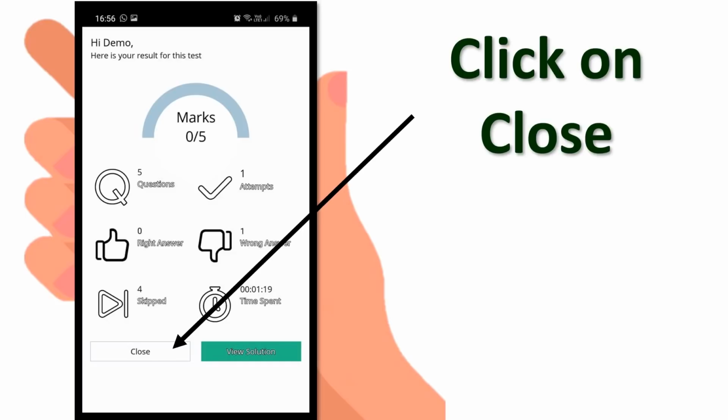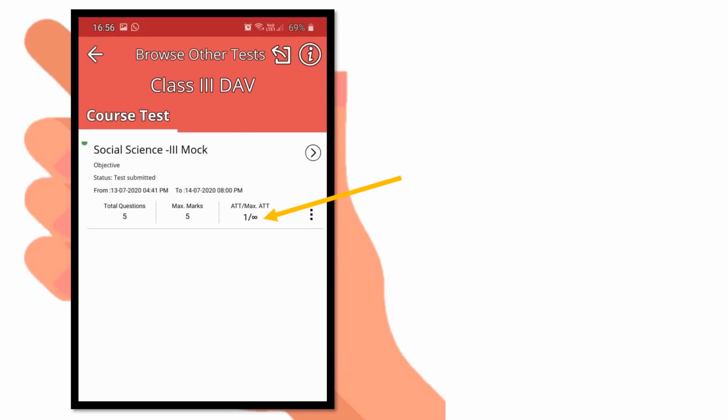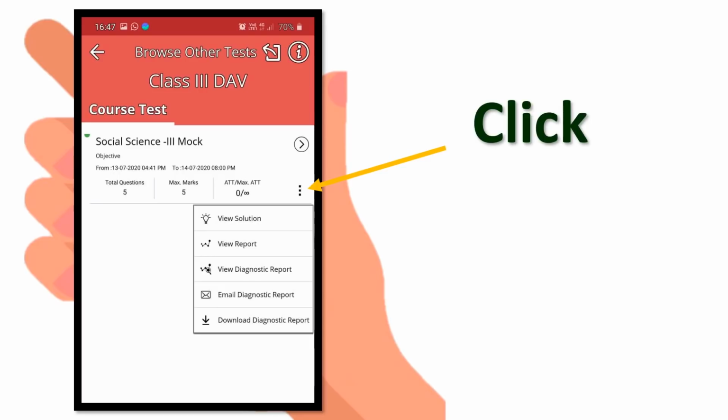So this is how you will give the test on the mobile. You can check over here, the attempt has become 1/infinity, and you can also click on these 3 dots to see the solutions and the reports. So this was how to give the test on the mobile.